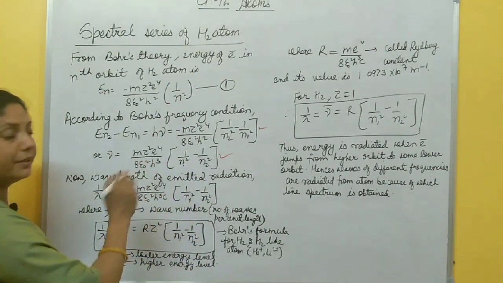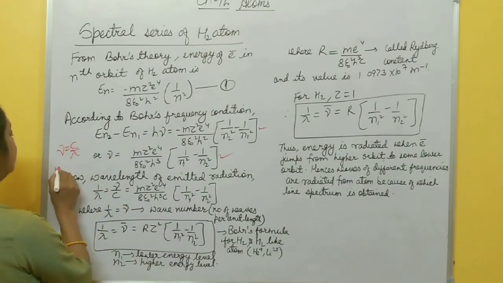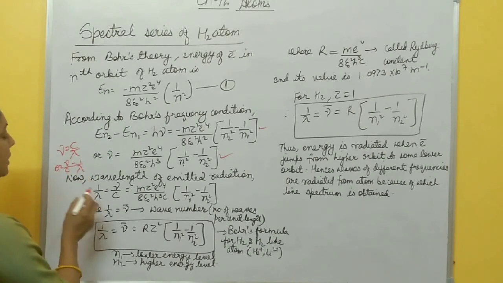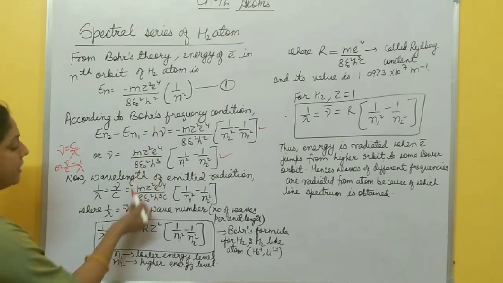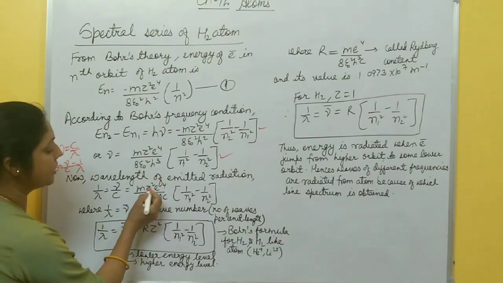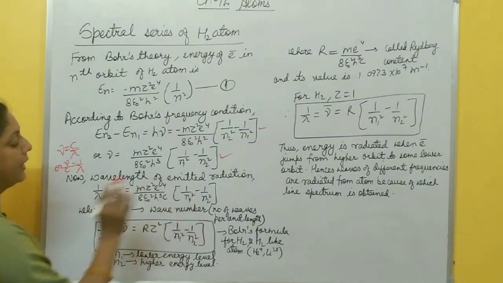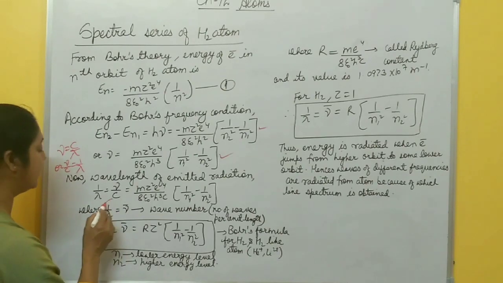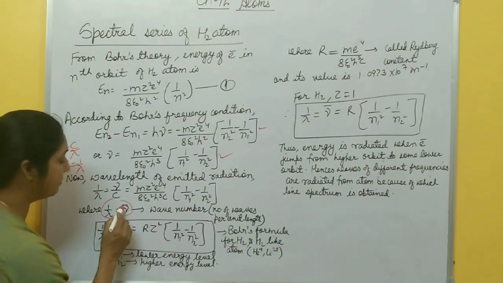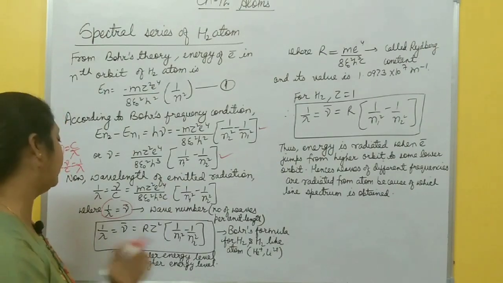Now wavelength of the emitted radiation is what? You know, nu equal to c by lambda. So nu by c is 1 by lambda. So here 1 by lambda is nu by c, and nu is this one, you just divide by c, it becomes m z square e to the power 4 by 8 epsilon naught square h cube c, 1 by n1 square minus 1 by n2 square. This 1 by lambda, or lambda bar, is called wave number. Wave number is number of waves per unit length.